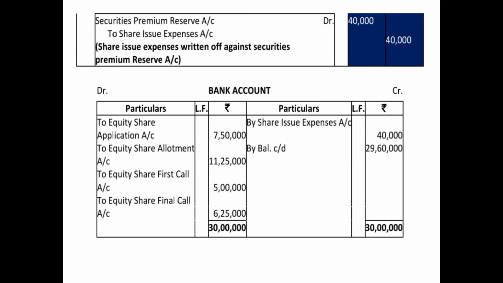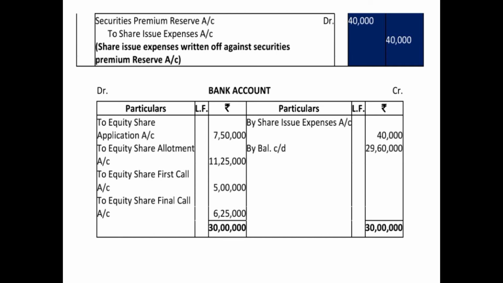So we have passed all the necessary journal entries. Now you have to prepare a bank account also in this question. So as you can see, we have prepared a bank account. On the debit side, particulars, ledger folio, amount. Even if you do not make ledger folio, it will be acceptable. Credit side, particulars, ledger folio and amount.